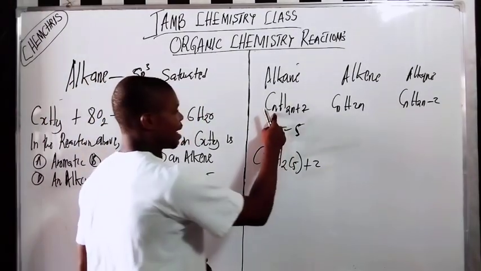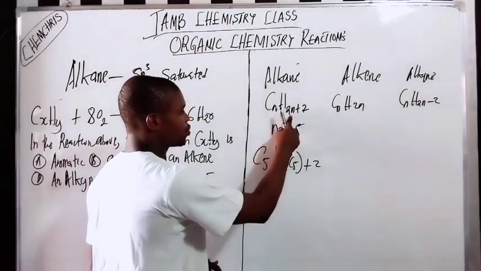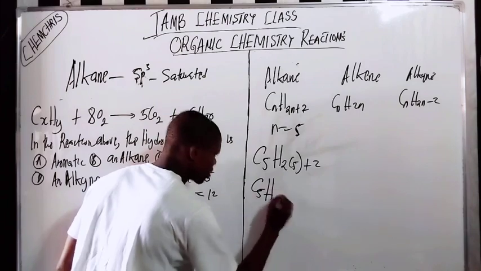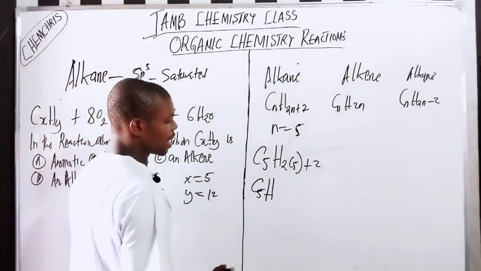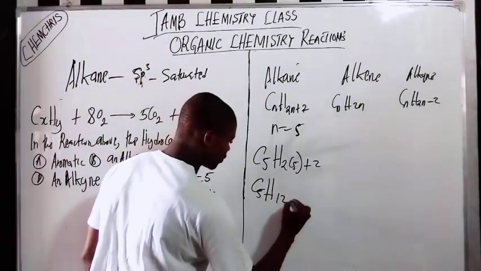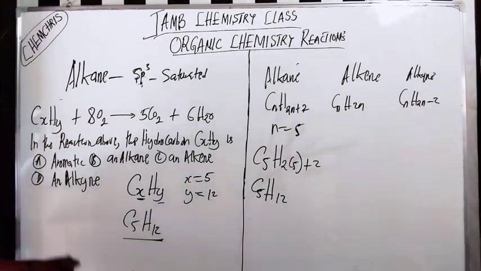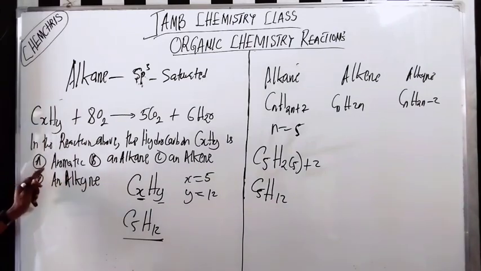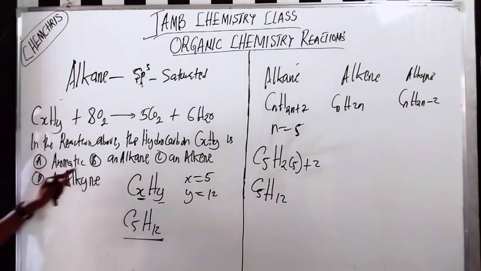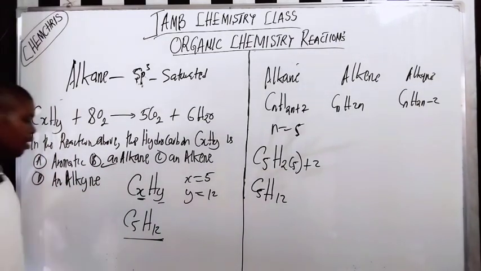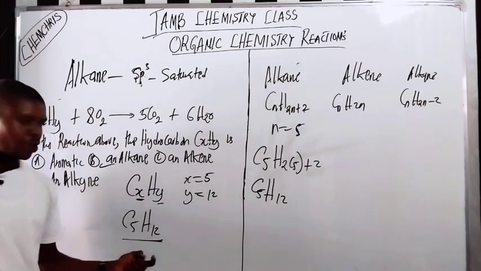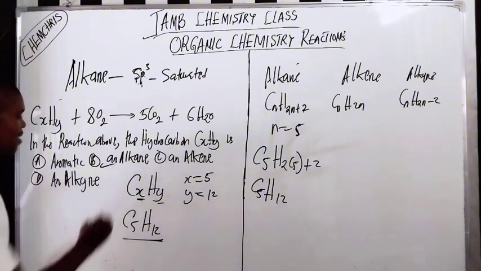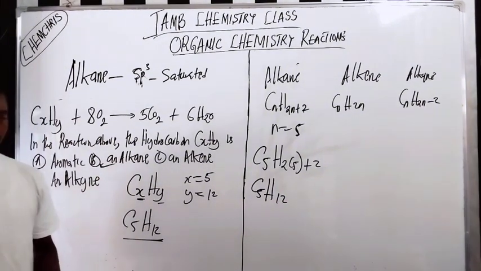So I'm placing n here. What am I going to get? CnH2n+2, so C5H, 2 times 5 is 10, plus 2 is 12, which corresponds to this one here. So you see that in the reaction above, the hydrocarbon C5H12 is not aromatic. Is it an alkane? Yes, it's an alkane, because it was C5H12. Is it an alkene? No. Is it an alkyne? No. So the answer is B. Do you understand?